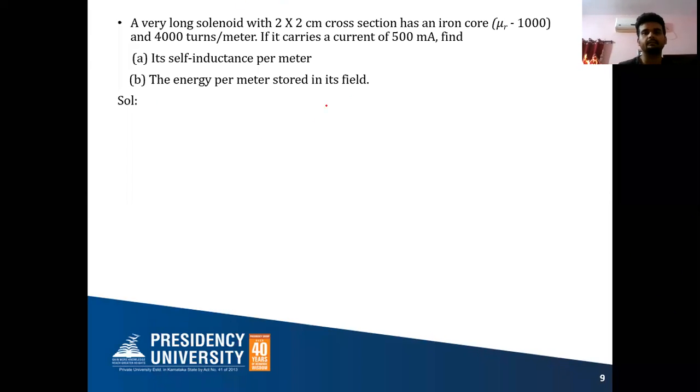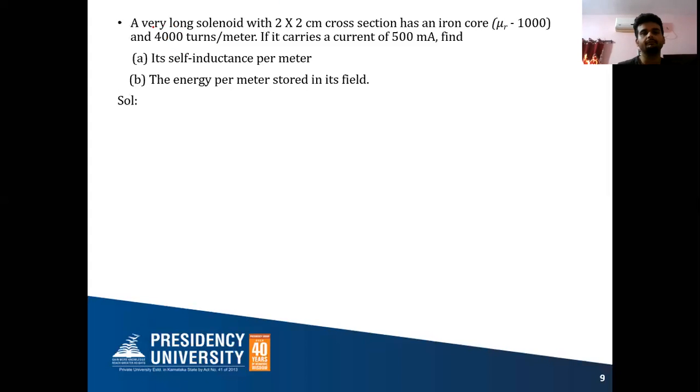To find that, you know the value of mu naught, 4 pi into 10 to the power minus 7. Mu r is 1000, given. So mu naught into mu r you will know. Now the question is N square. Number of turns is N, so it's given 4000 turns per meter.